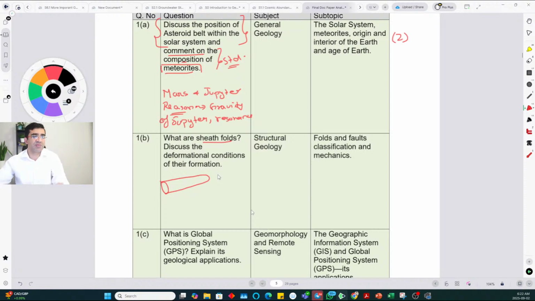As the name suggests, it's basically what you say mayan in Hindi. You put a talwar, sword or knife in the mayan, so that is a sheath. So it's like the hinge line, the line of maximum curvature, is curved more than 90 degrees. And what are the conditions of forming? Because the hinge line is so curved, it is high strain. It has to be ductile, and that is true for any fold basically. So you can write for any fold that the deformation conditions should be ductile. Okay, and then there should be simple shear and rheological contrast.